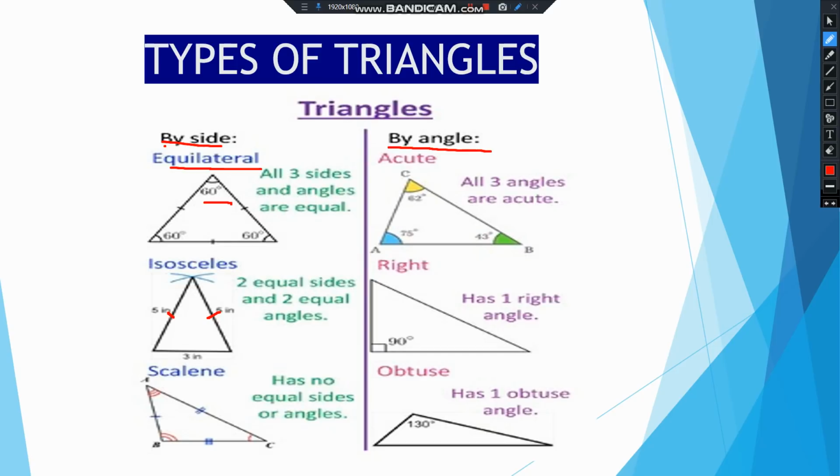So here the obtuse angle 130 degree is more than 90, and the other two angles, again, since one angle is more than 90, the sum of the other two would be less than 90, so the other two angles will be acute angles, right?